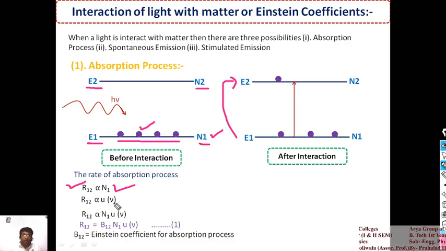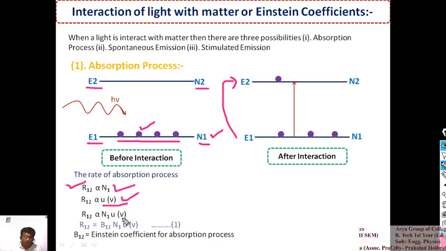Got my point? Now second, R12 is proportional to the energy density of the incoming photon. Here U nu is the energy density in the frequency range of nu. If we have more energy of the photon, more electrons can jump into the higher energy level.